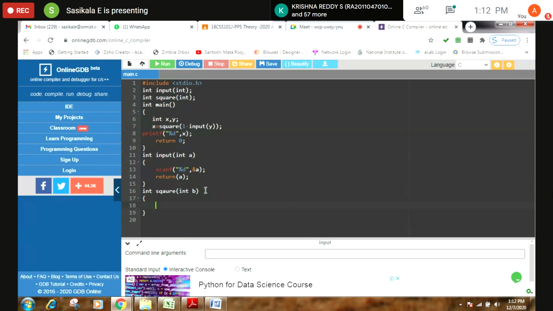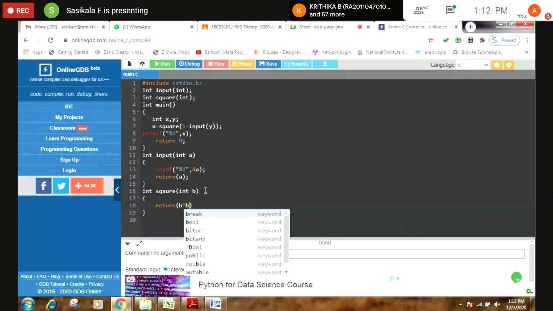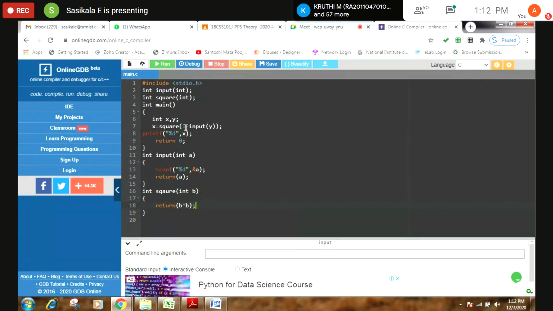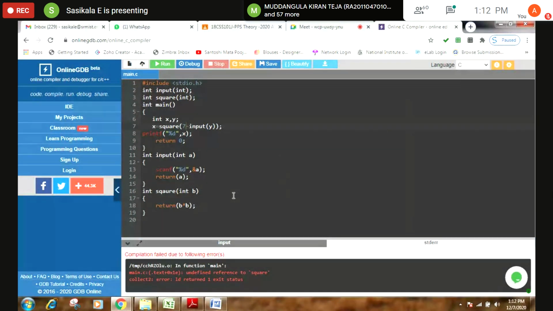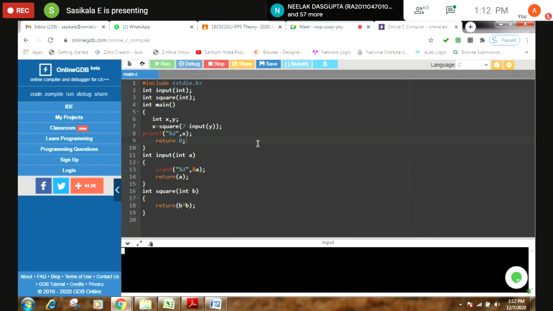You can write return b star b, a simple operation you can perform for your understanding. Here I'm making it 7 minus the input. See, I'm executing square. It is asking for an input. For example, if I'm giving 2.